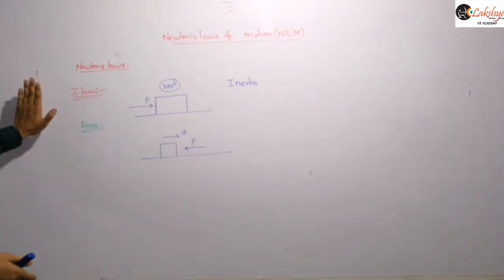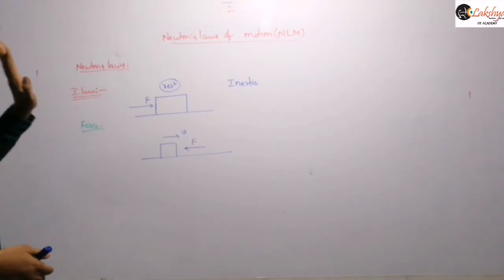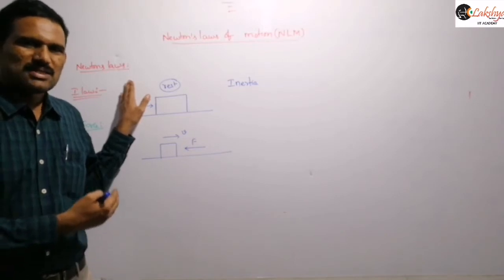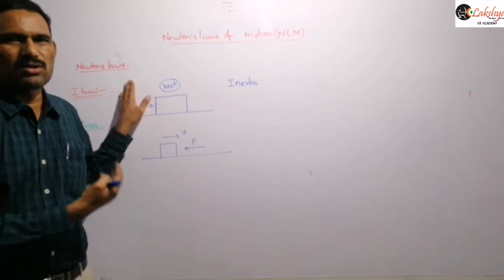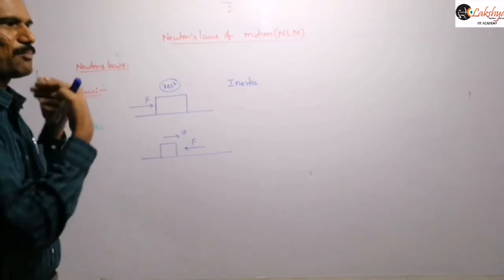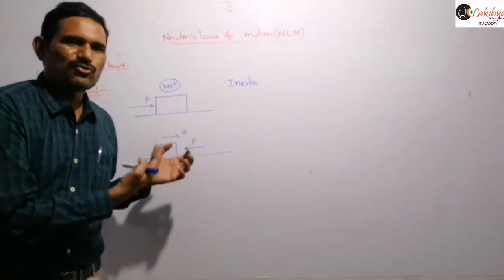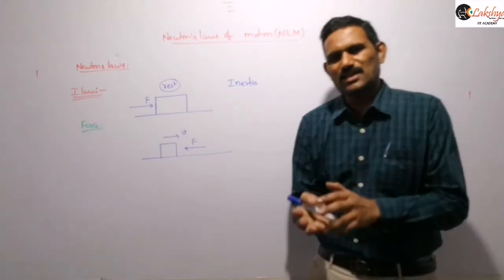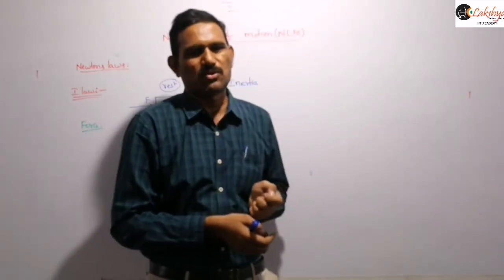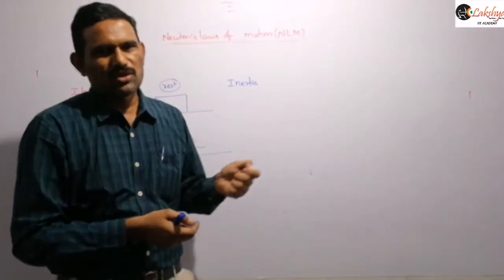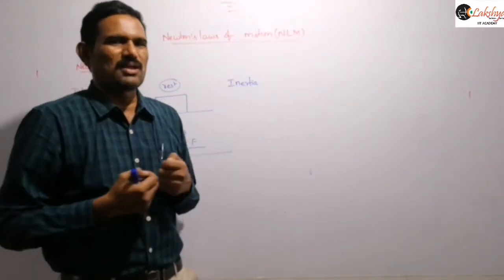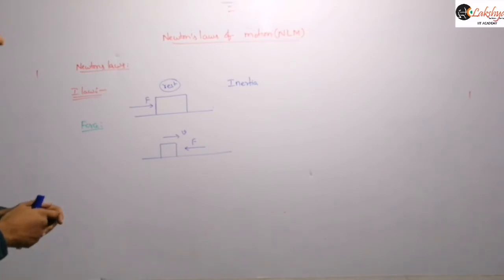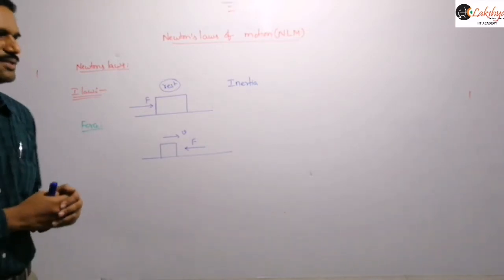So for example, if I am pushing this wall here, even though I am applying some force on it, it doesn't move. But still what I am applying, that physical quantity, is nothing but force, because I am trying to displace it, but finally I failed to displace this object. So such a case we also call a force here, which changes or tries to change. If you are pulling a chair, for example, then we can pull the chair easily, and that is called a force. If you are taking a large object, even if you are pulling or pushing it, you can't displace it. In that case also we call that a force only. So that is the concept of force here, right?